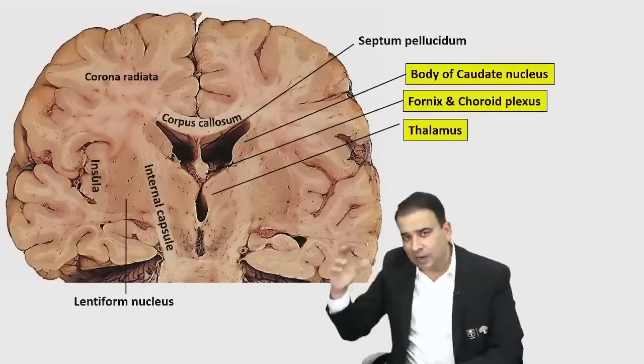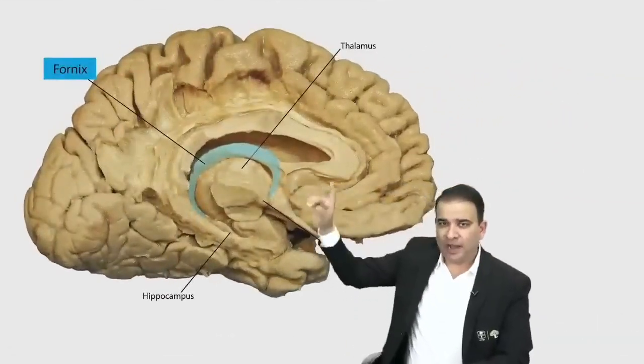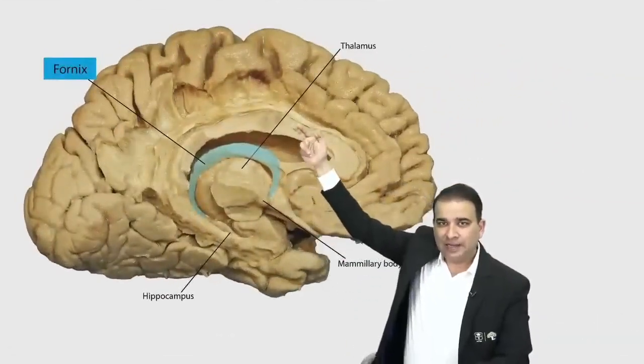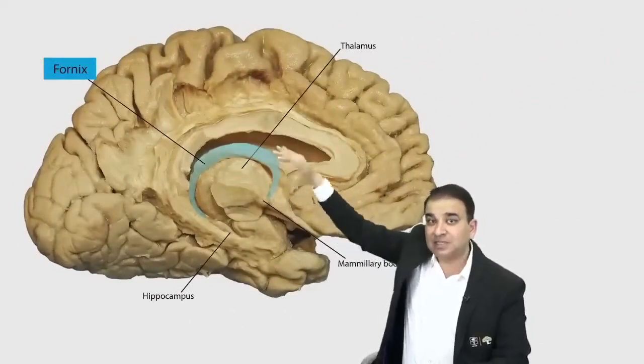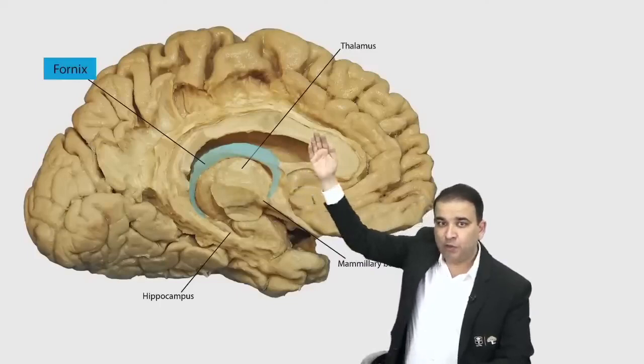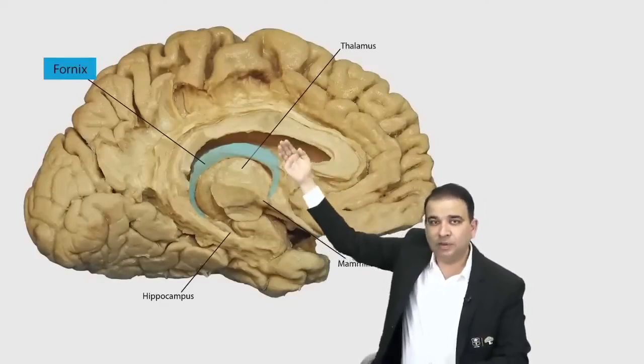Originates where? Now let me just show you the section from the side, guys. I hope you can identify the corpus callosum. If this is the corpus callosum, what is supposed to be next to it? Septum pellucidum. Now the septum pellucidum is cut; it is removed from here. That's why I can see the cavity of the lateral ventricle. That's why I'm able to see the cavity, because the septum pellucidum has been removed.